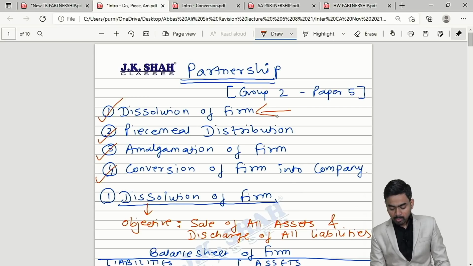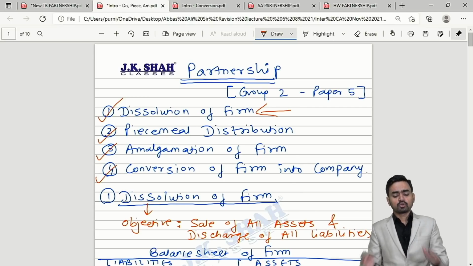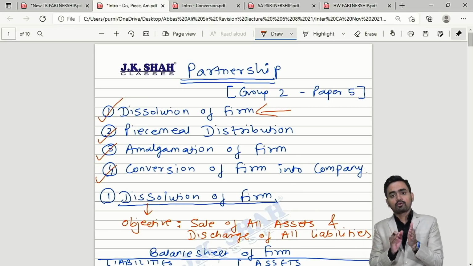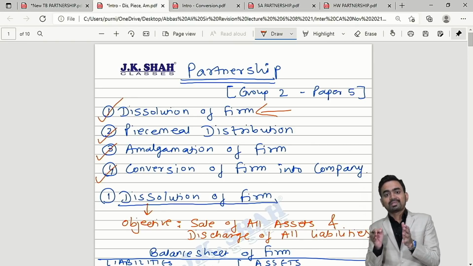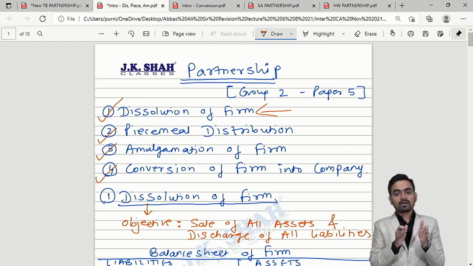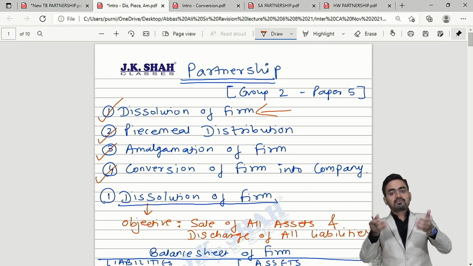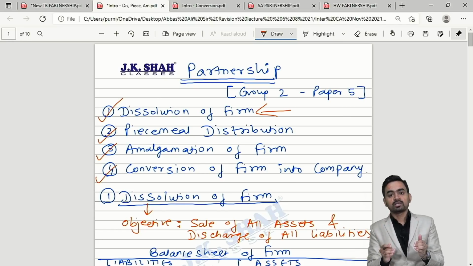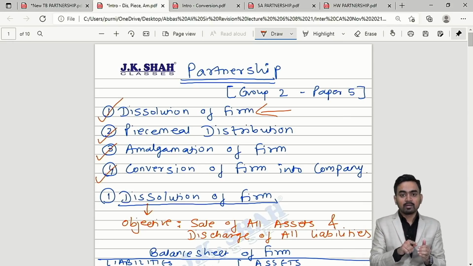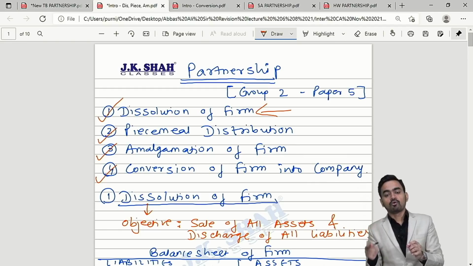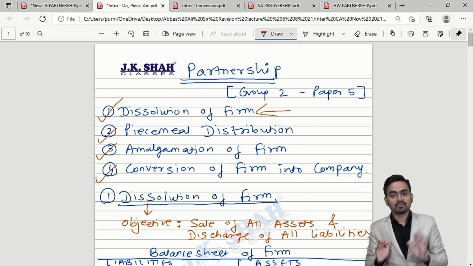Starting with number 1, first I will give you the concept of dissolution, then the related classwork question I will show you in the JK Shah classes textbook, and the important points we will see, and then I will give you reference of homework and past exam as well. Then we will take amalgamation revision, related classwork sum, and I will give you reference for homework and past exam. Likewise we will proceed.